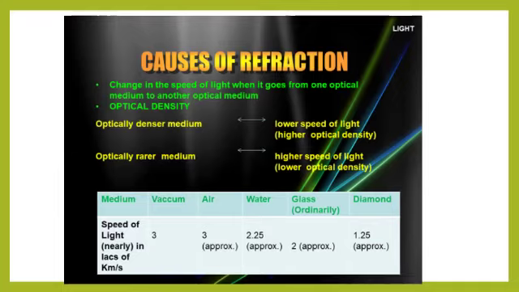The speed of light in water is 2.25 lakh kilometers per second, and the speed of light in normal glass is 2 lakh kilometers per second, and the speed of light is very low in diamond, that is 1.25 lakh kilometers per second.